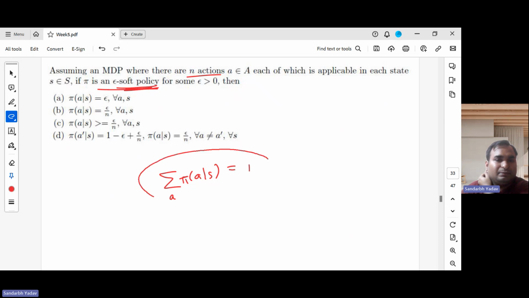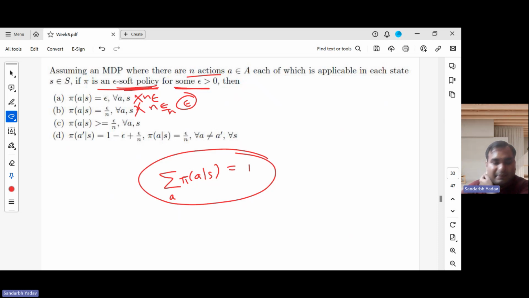should sum to one, right? Otherwise, probabilities should sum to one. So in this case, it will go to an epsilon. Now we don't know that epsilon is one by n. So it might happen that for some epsilon, it might not be one. So this is definitely not correct. Similarly, for this one, if we have epsilon for each of the n actions, it will sum to n times epsilon. And epsilon, although it's greater than zero, need not necessarily be one. So we cannot guarantee this either.